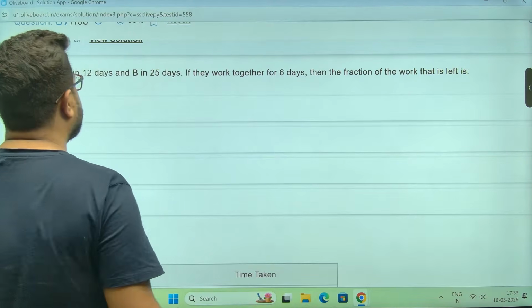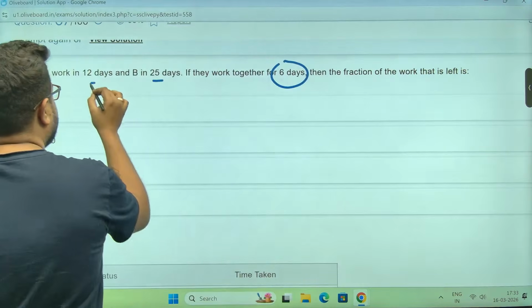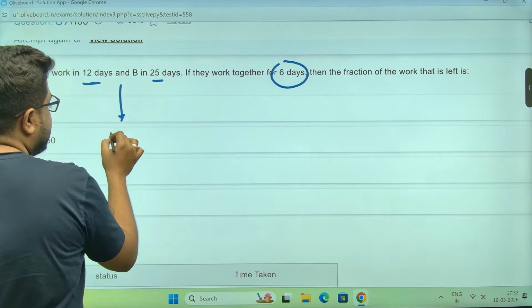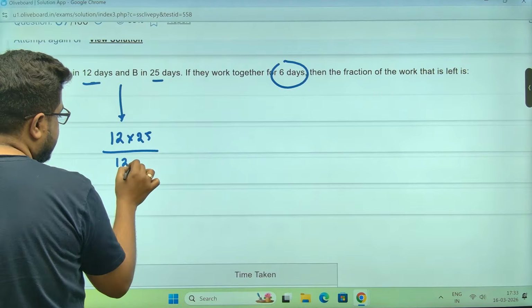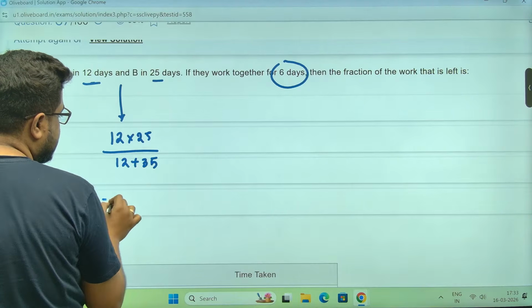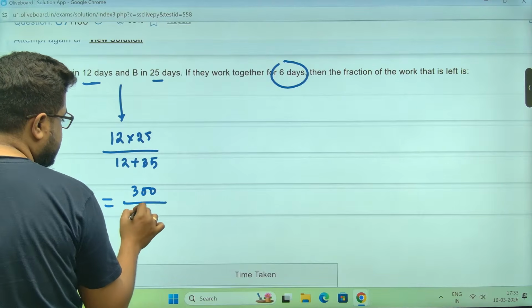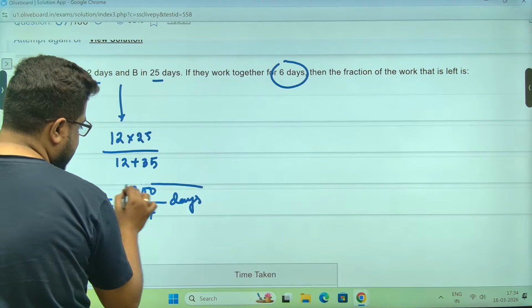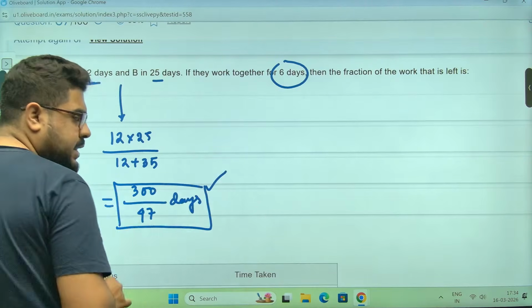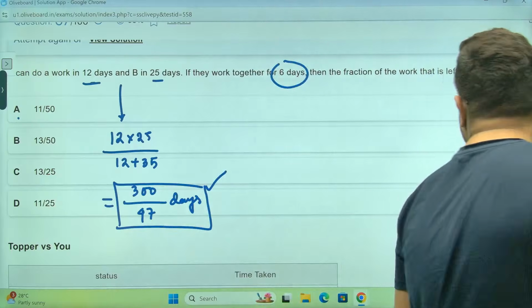A can do a work in 12 days, B in 25 days, working together, sir. No worries. Total work will be done in 12 into 25 by 12 plus 25 days. Again, I cannot do anything. 300 by, this is how much? 47 days. Correct? This will be done in 300 by 47 days.